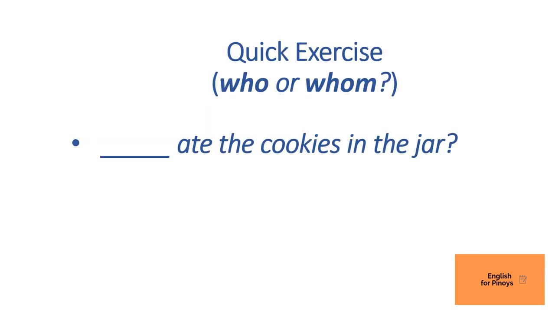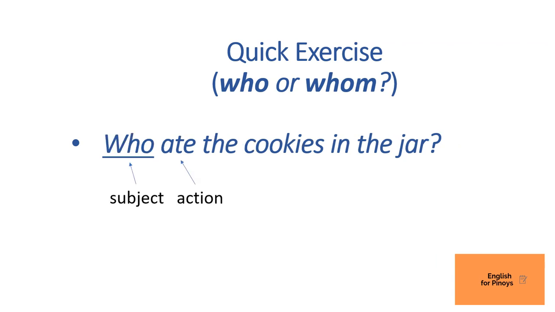Let's have a couple of quick exercises for you. Let's see if you answer these exercises correctly, and I'm pretty sure you can. Let's start with the first one. Who or whom? Blank ate the cookies in the jar. That's an easy one. As you can see, after the blank you have the action word ate. So you're looking for the subject form of the pronoun. Therefore, the correct answer is who. Who ate the cookies in the jar? Of course, who is the subject, and ate is the action. You can replace who with he, she, they, whatever, and it will be correct.